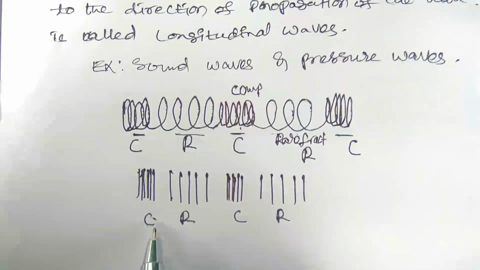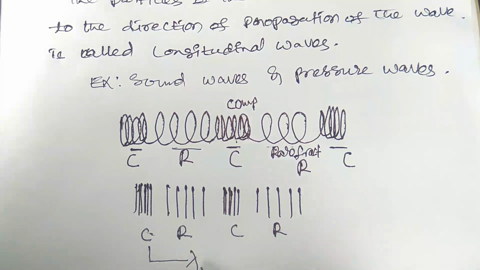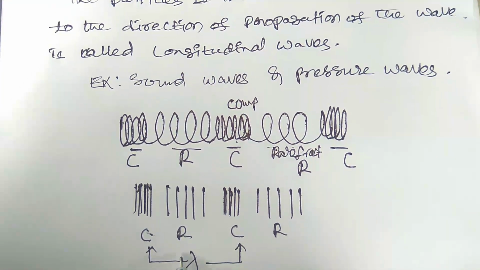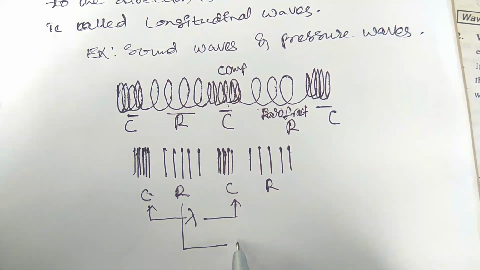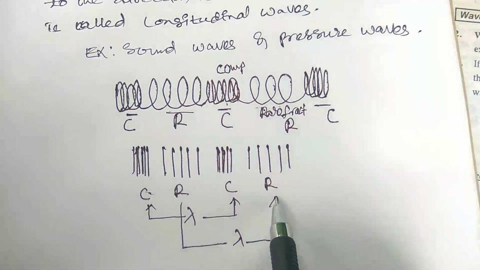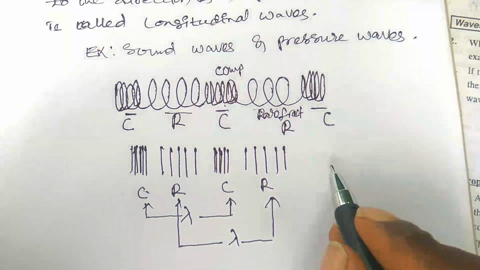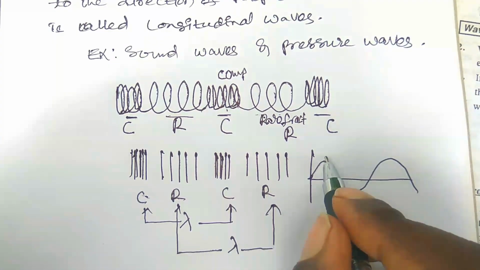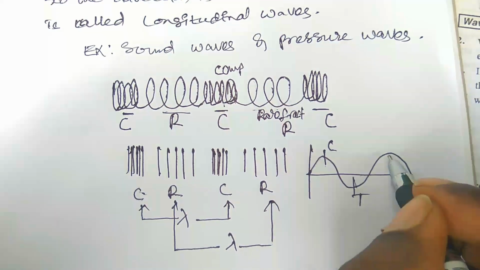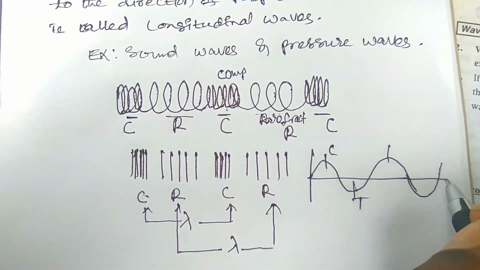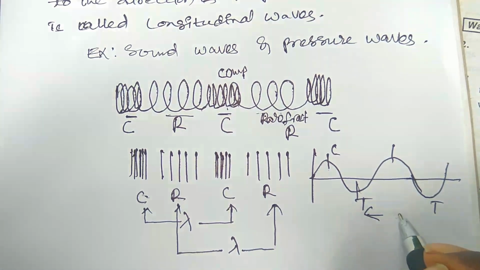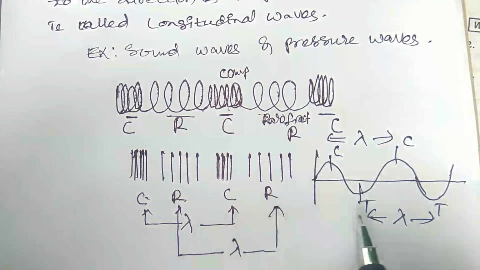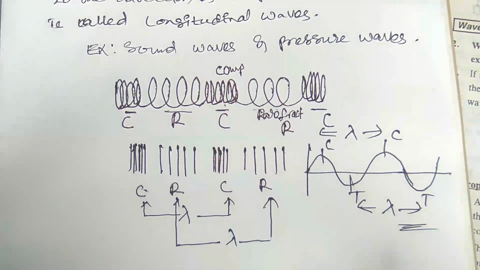So here the distance between any two compressions, or the distance between any two rarefactions, is called wavelength. In the transverse wave, which we have already observed, this is the crest point and this is the trough point. The distance between any two trough points is the wavelength, and the distance between any two crest points is the wavelength. So this is the transverse wave, this is the longitudinal wave.